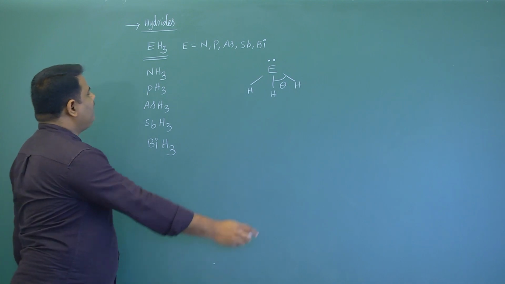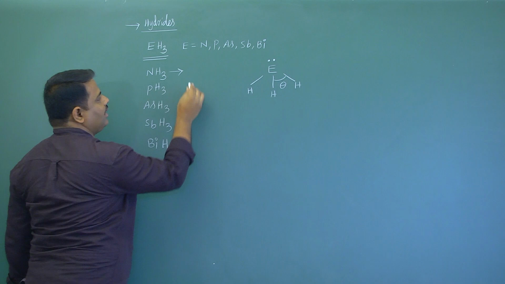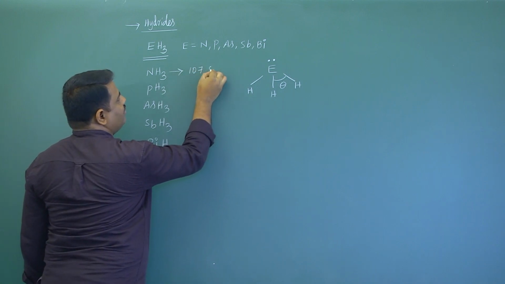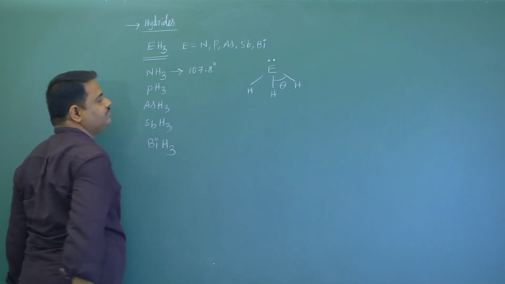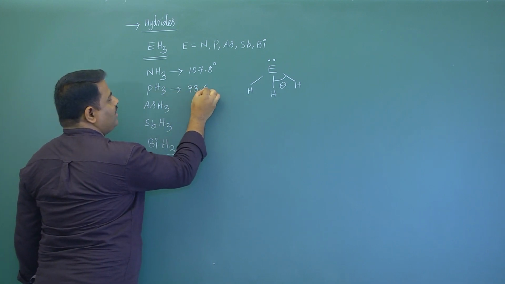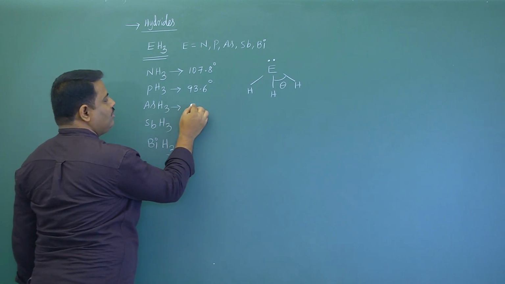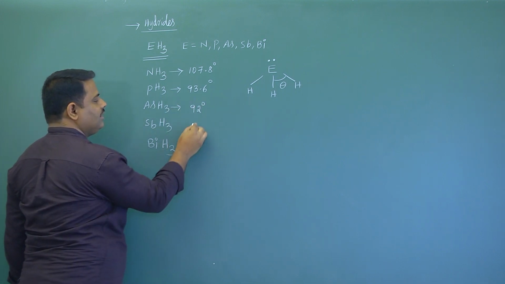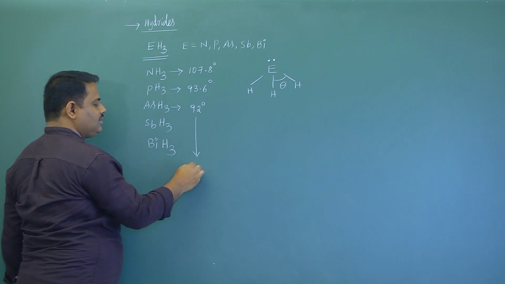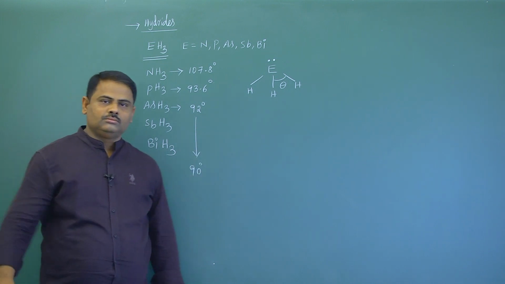The bond angle in ammonia is 107.8 degrees. Phosphine is nearly 93.6 degrees. Next is almost 92 degrees. Later it reaches 90 degrees also.